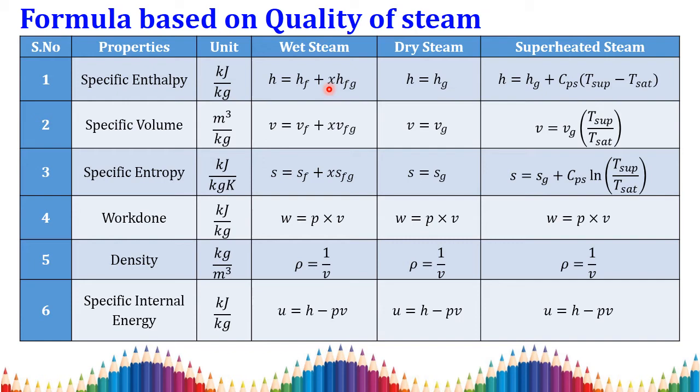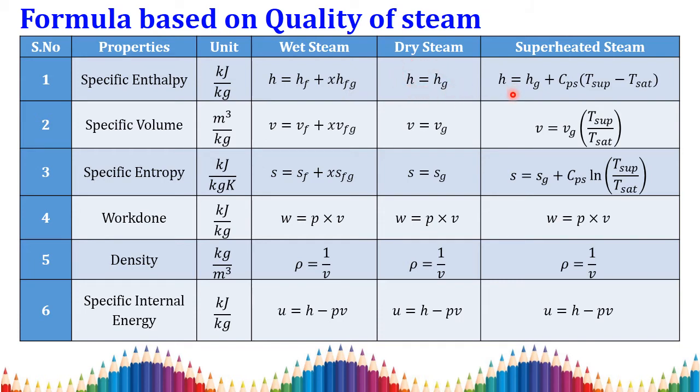What is meant by dryness fraction? It is the mass of vapor present in the total amount of steam, that is mg by mf plus mg. If it is dry steam, I already told you that x equals 1. Substitute x equal to 1, then it becomes hfg, which can be written as hg minus hf. The plus hf and minus hf will cancel, so the term will be h is equal to hg.